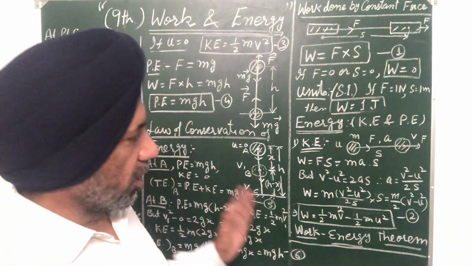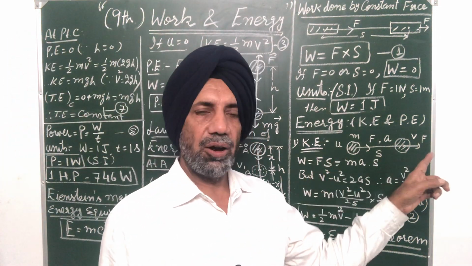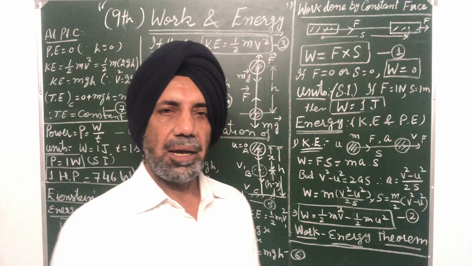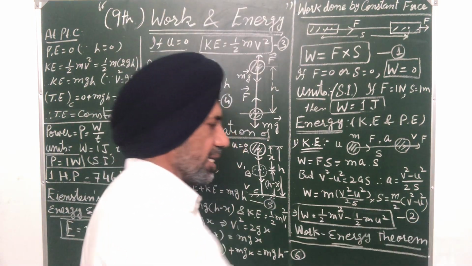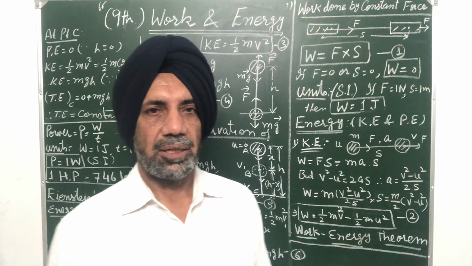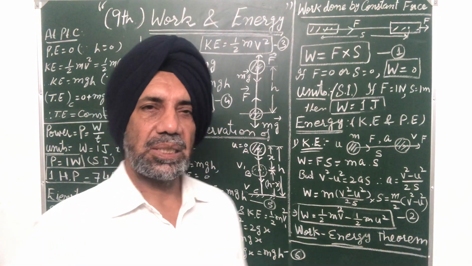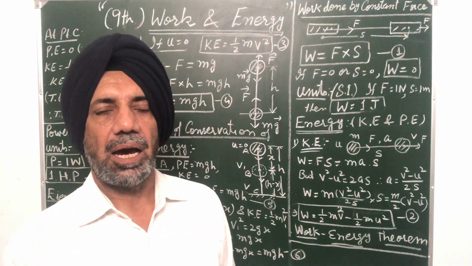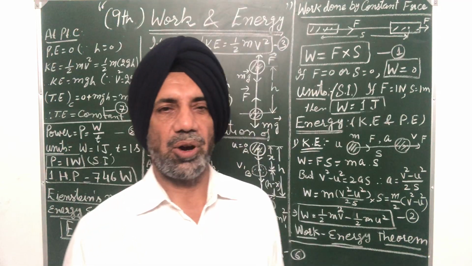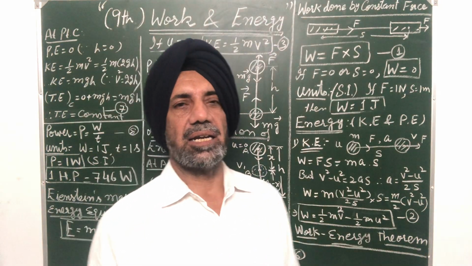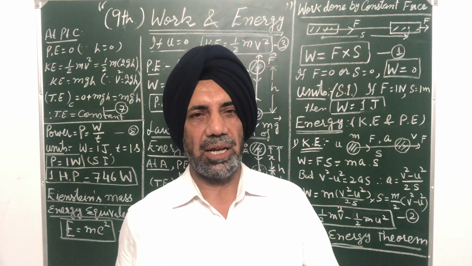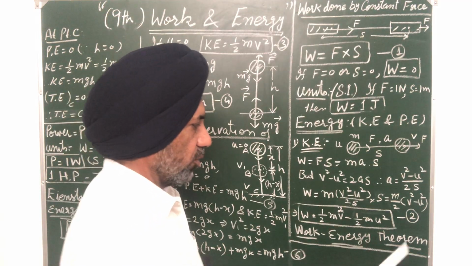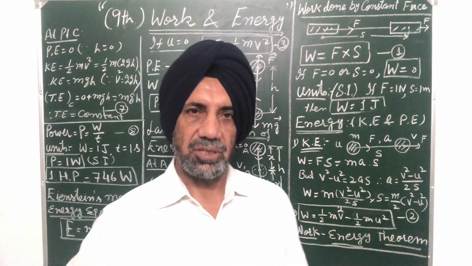So it means work done in displacing the body of mass m through distance s by force F is nothing but change in energy of the body, change in kinetic energy of the body. So this is known as the work energy theorem. So you can state the work energy theorem. What is the work energy theorem? It states that the amount of work done by a force on a body is equal to the change in its kinetic energy. Whatever kinetic energy changes during the journey, that is called work done. So this is known as the work energy theorem because it relates work with energy.